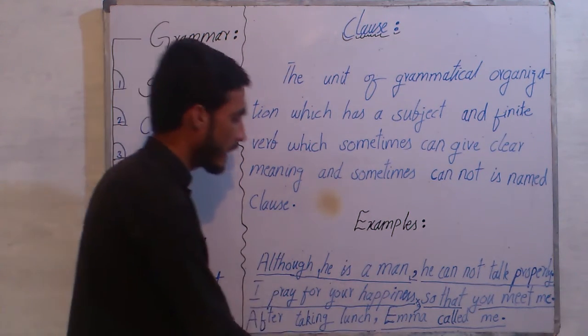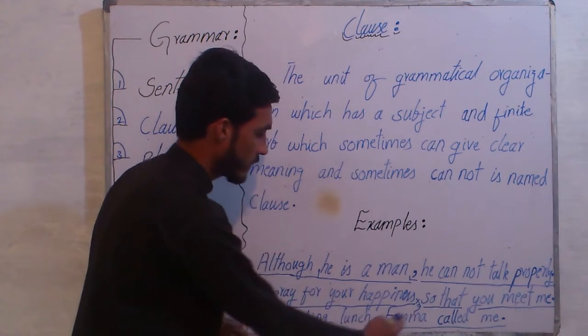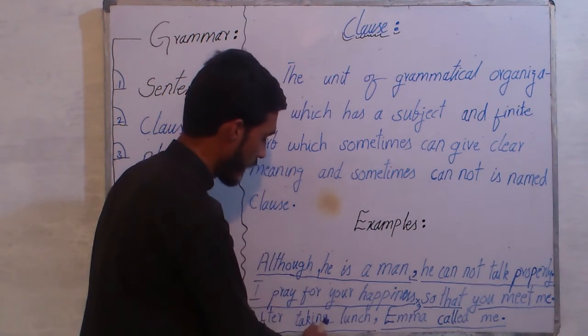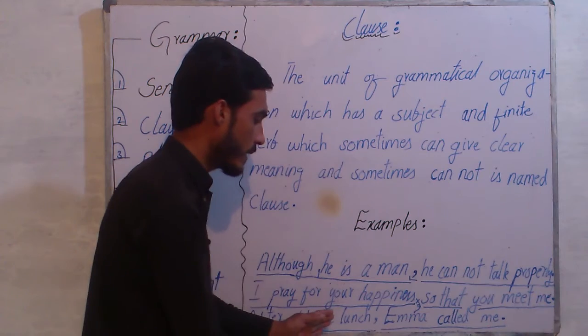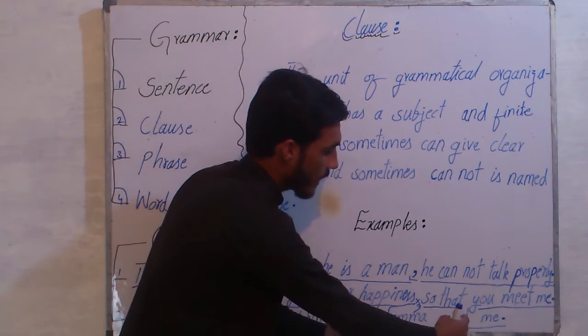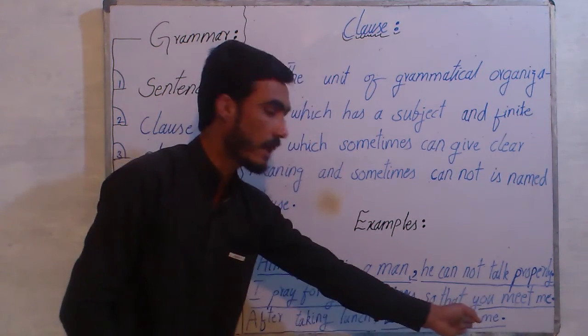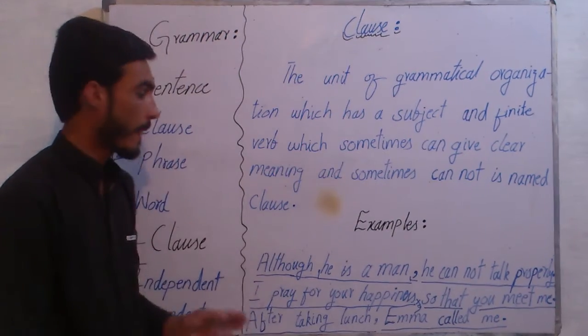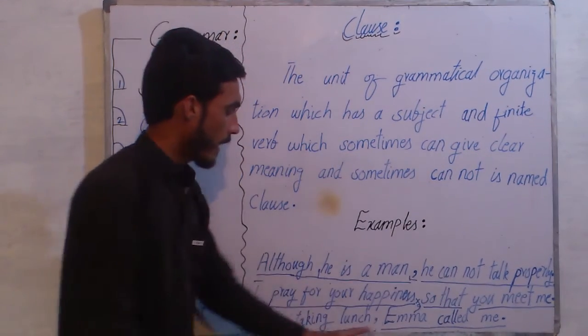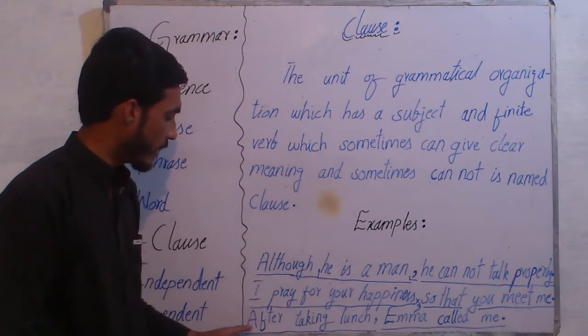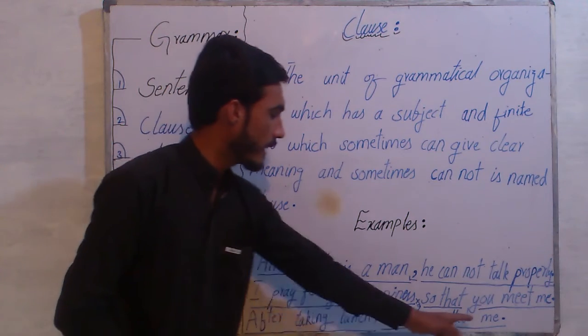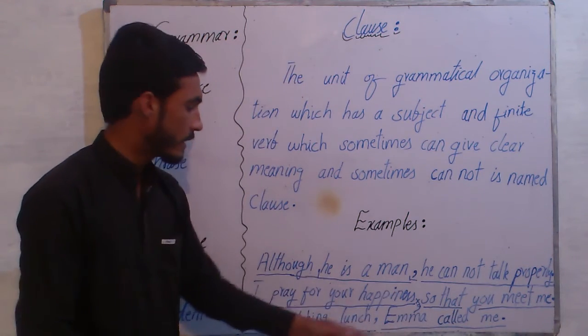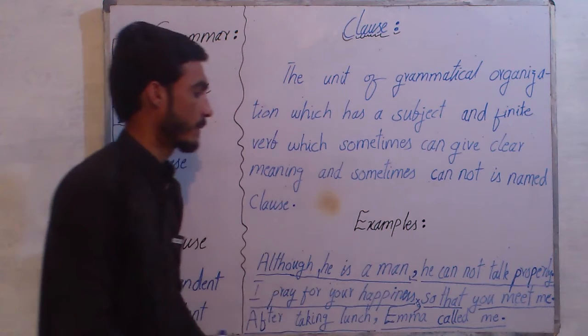It needs something else to give clear and complete sense. After taking lunch, what happened? Emma called me. The next class is now answering what happened. Then a full stop, and a comma is once again necessary because dependent class, then independent class. So in the middle, comma, to isolate two classes.